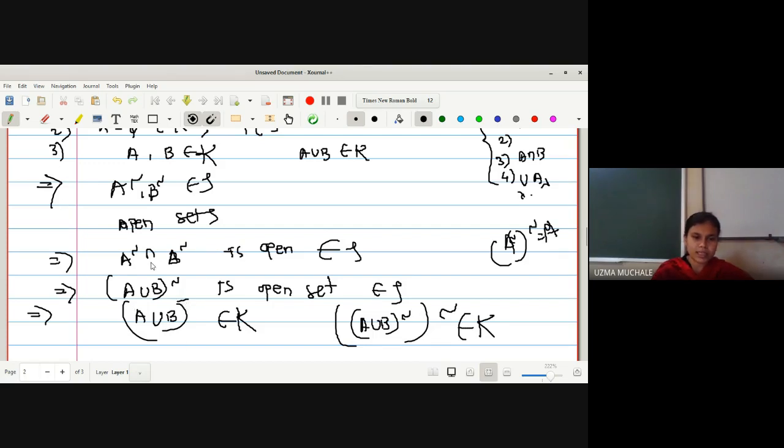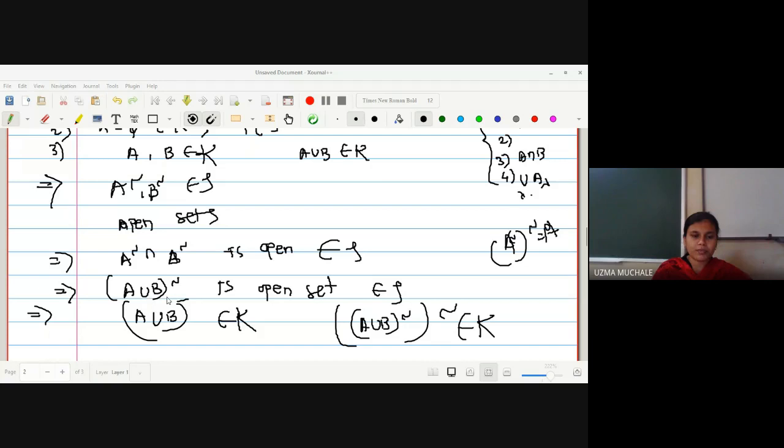So what we have to start with: if A and B are members of K, we have to write that A complement and B complement are members of tau because of the definition of our tau or K. If A complement and B complement are members of tau, we know the third property of a topological space, that they must be closed under finite intersection, and then we use De Morgan's law, and then we have the property by definition of K. What is K?